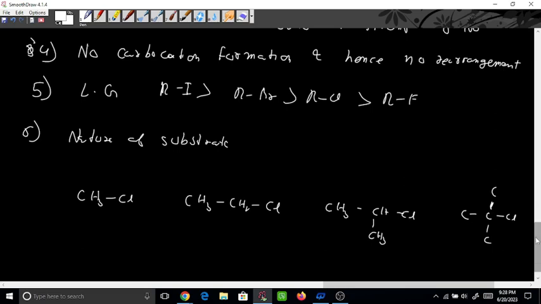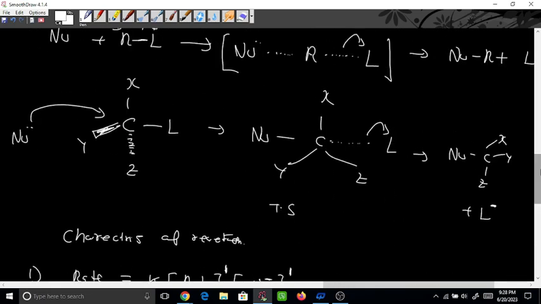Now you see here, suppose I take from here. This nucleophile is present here, trying to make one sigma bond with this carbon. But there are already three groups available here, X, Y and Z, and these three are bulky groups. So if I increase the crowding here, will it be easy or difficult for the nucleophile? Difficult, right? Yes, it will be difficult. And if I decrease the crowding, then it will be easy.